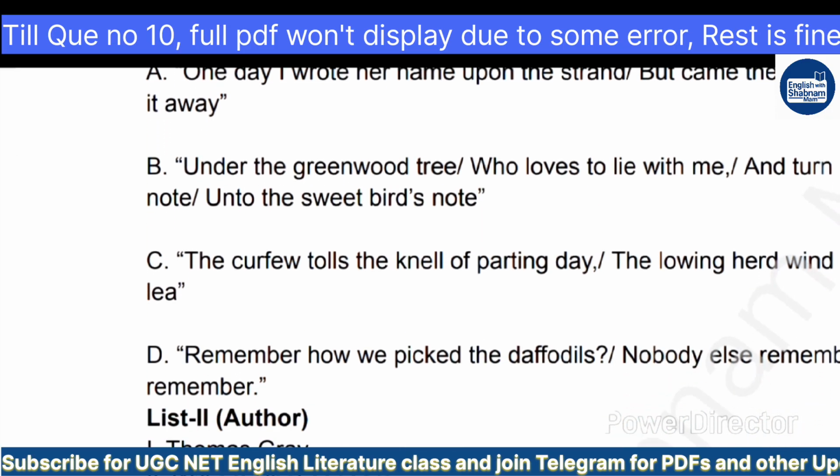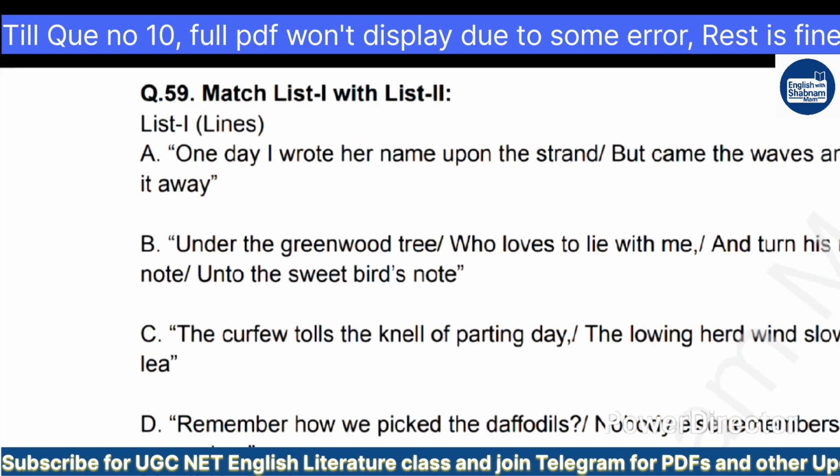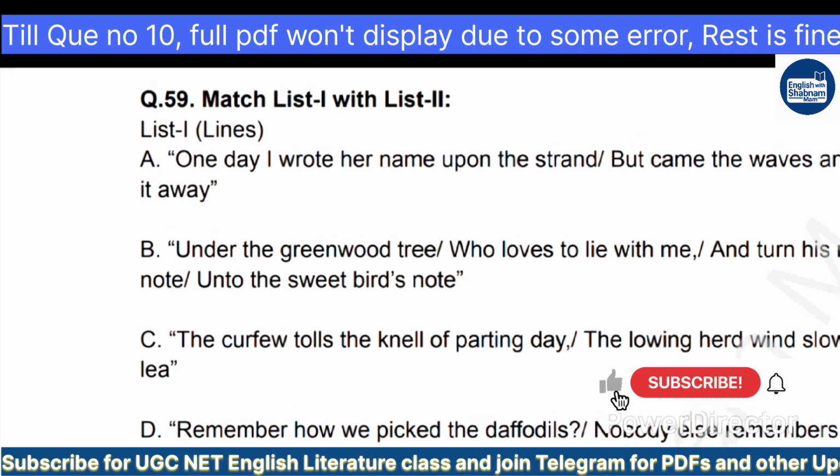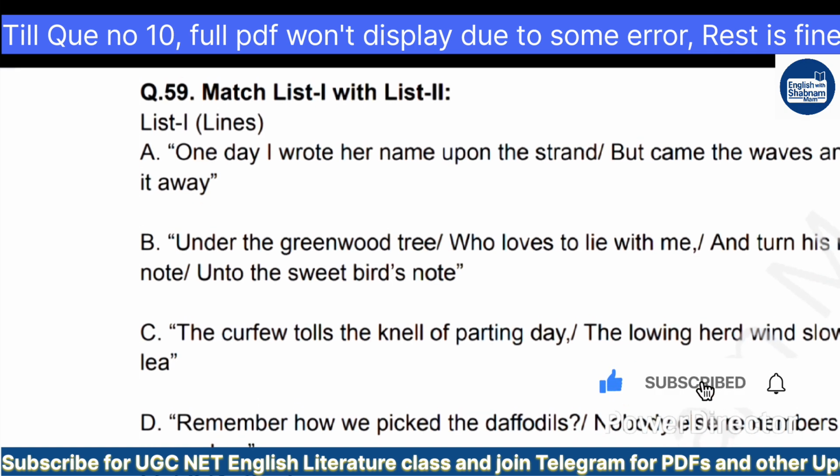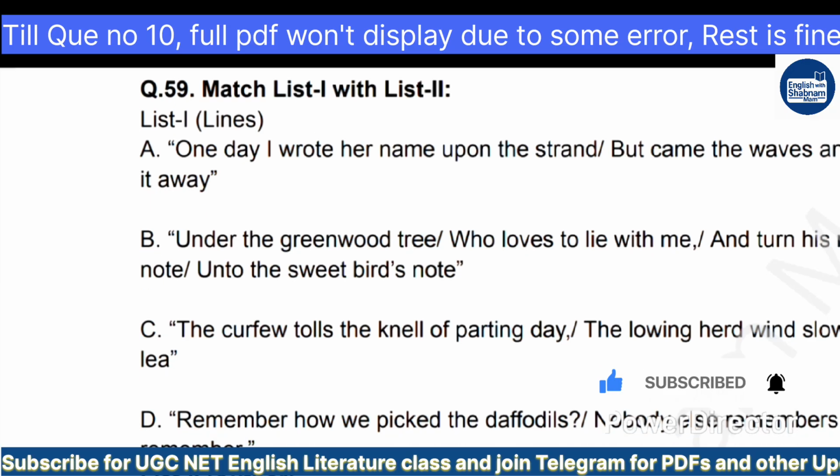Again, now there are lines you have to find and match with the correct writers, authors given in the list too. Question number 59. Option A: One day I wrote her name upon the strand, but came the waves and washed it away.